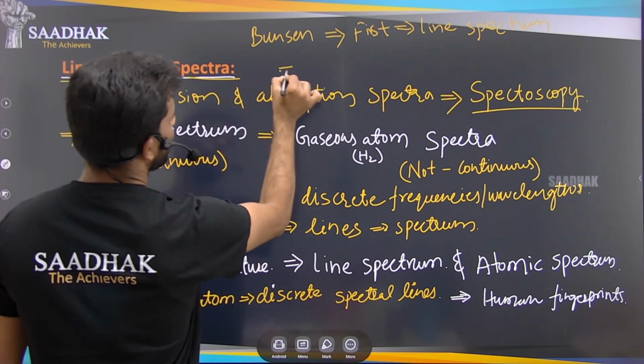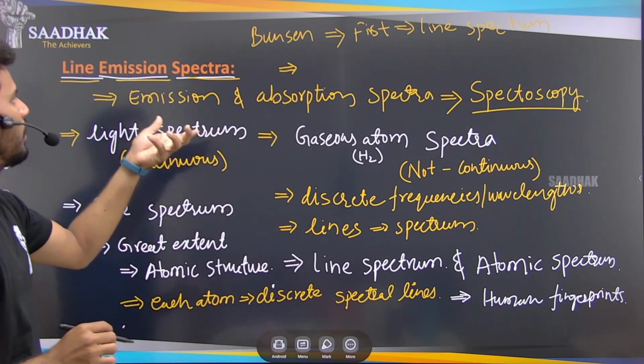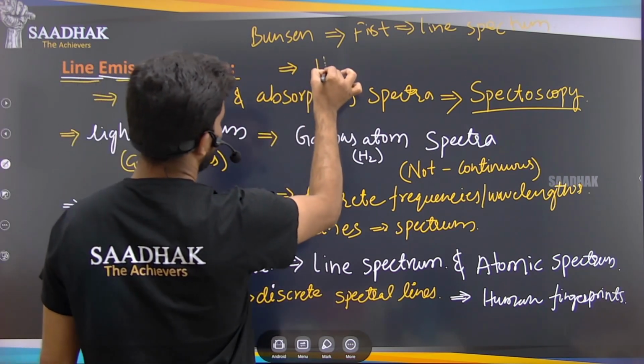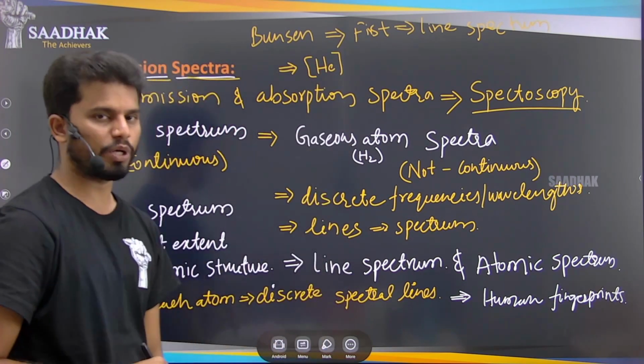For example, this line emission spectrum helped us to find the helium gas which is present in the sun's atmosphere, right?